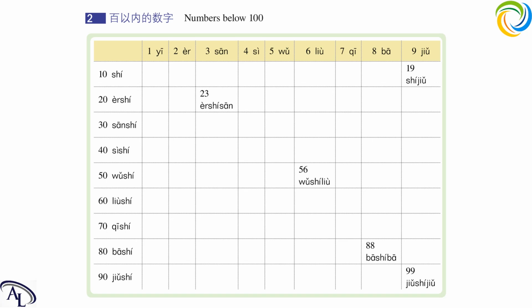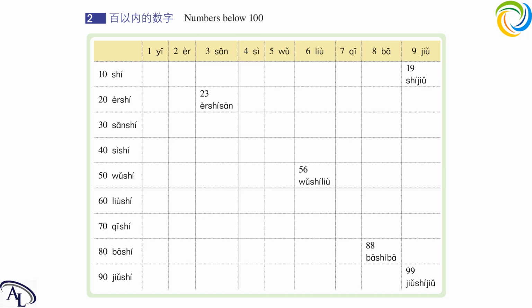And then let's try to read some random numbers like this. 23. I just said we will read the tens place first, and then read the unit place. So for 23, the tens place is 20, right? So we will say 20 first, and then we will say the unit place, which is 3.